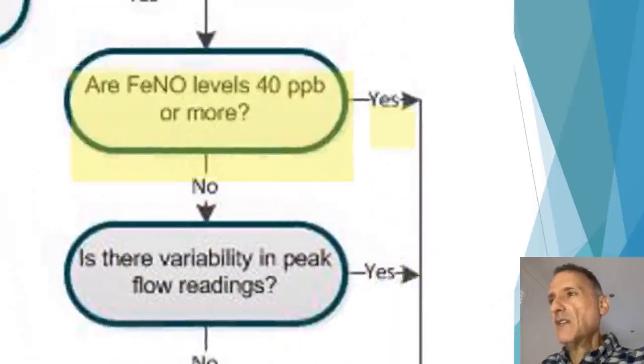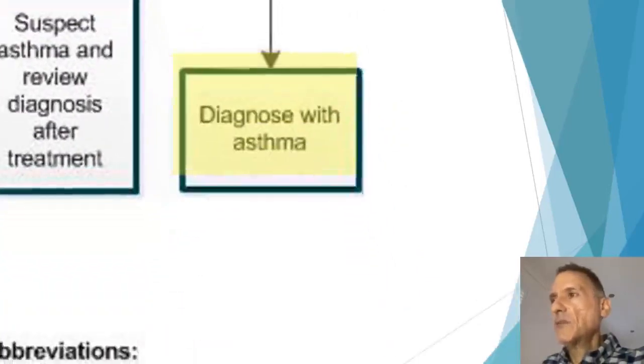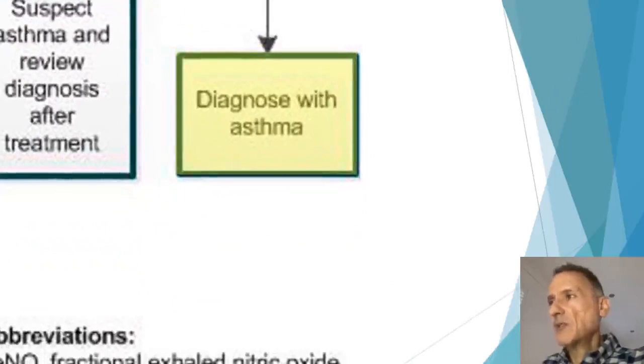And finally, if after the initial assessment the fractional exhaled nitric oxide levels are high, that is 40 or more, then we will be able to make a firm diagnosis of asthma, because we will have two positive test results: bronchodilator reversibility and fractional exhaled nitric oxide.